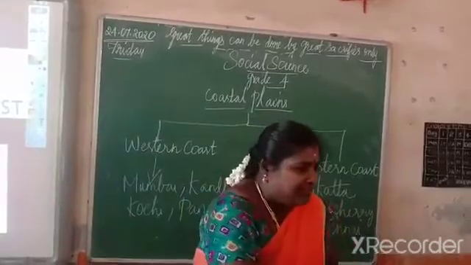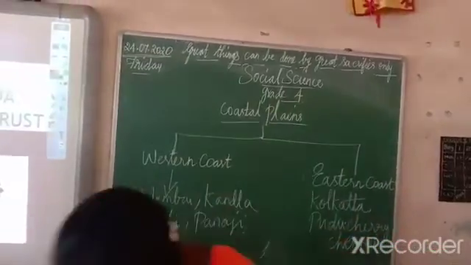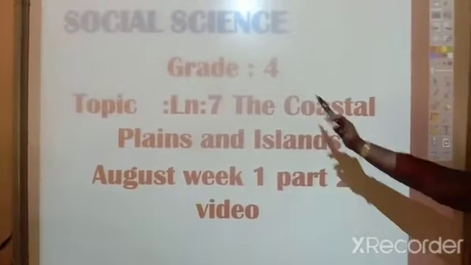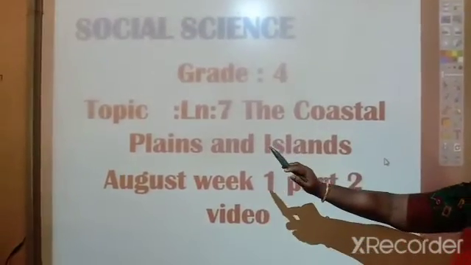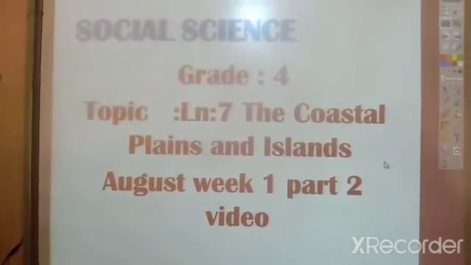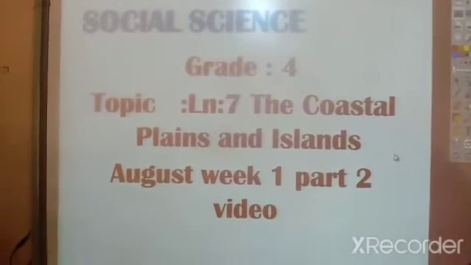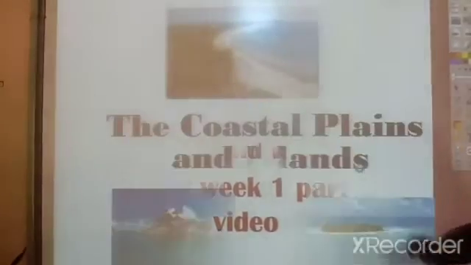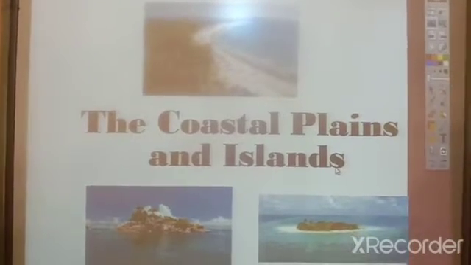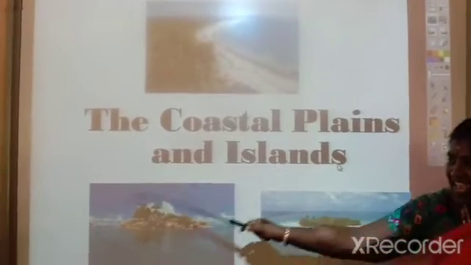Tell me your topic name. Coastal plains and islands. Social science grade 4. Our topic is lesson number 7, the coastal plains and islands. In your previous class, we studied about coastal plains. Today we are going to learn about islands. See this image, children? This is an island image.